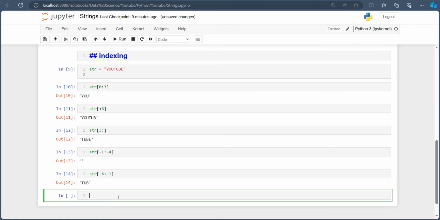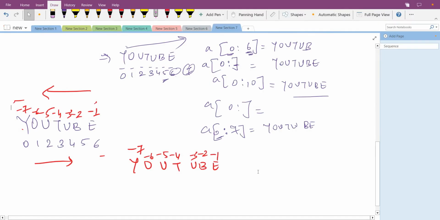Now, what are the steps? Okay, sorry, what is there in the indexing? Let me tell you one more concept here.